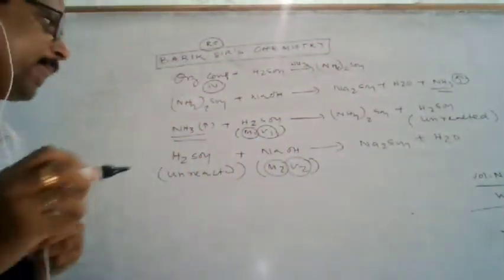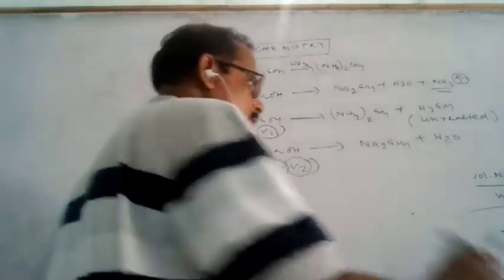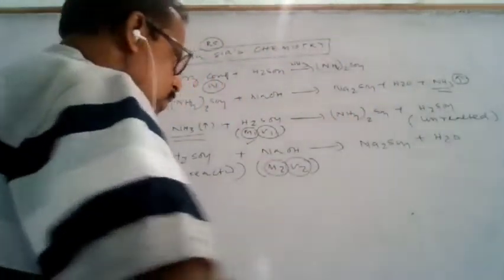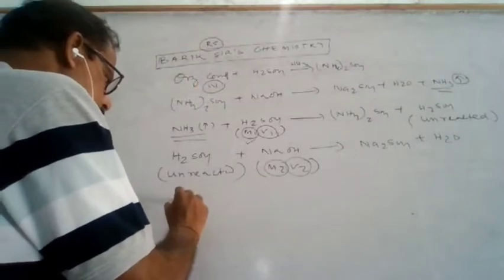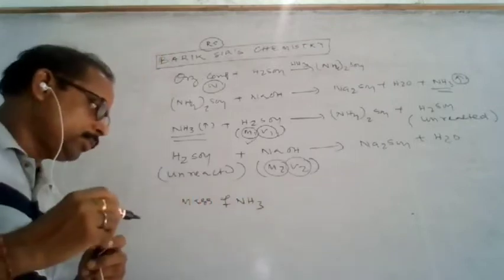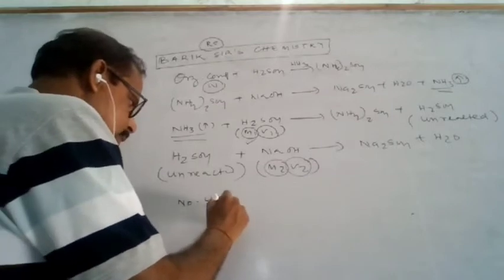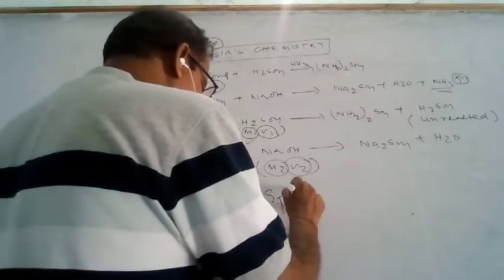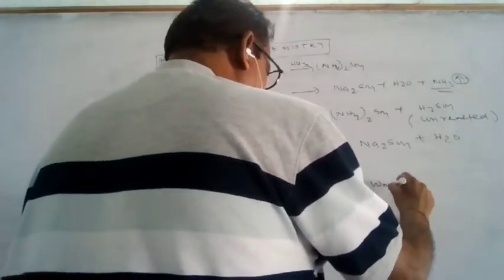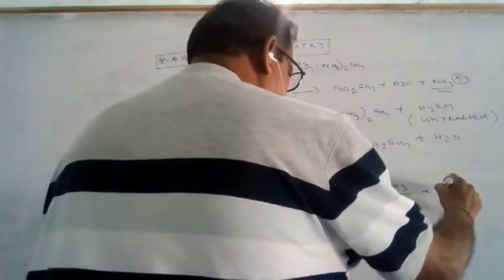So this way you can understand: M1 is the molarity of the sulfuric acid, V1 is the volume of sulfuric acid. Now the mass of ammonia, or we can say the number of gram equivalents of ammonia, is W of ammonia by the equivalent mass of ammonia into 1000.